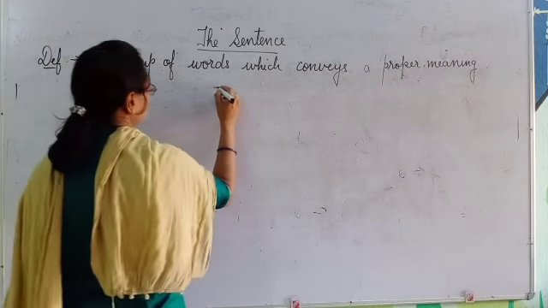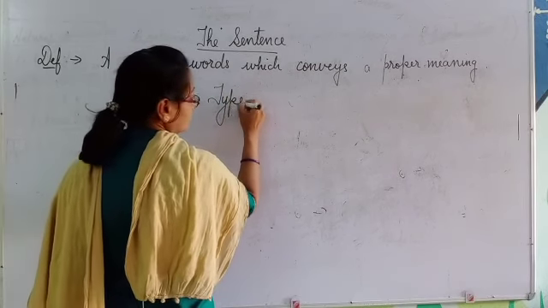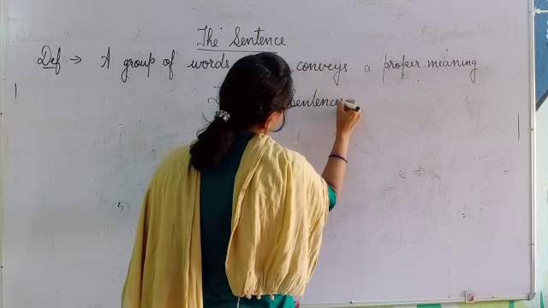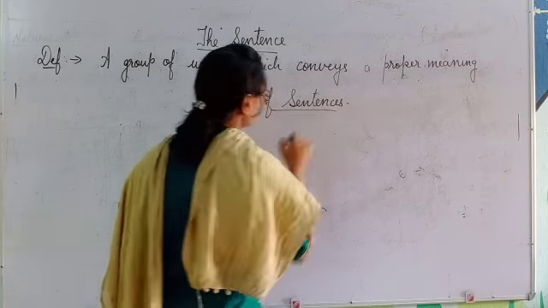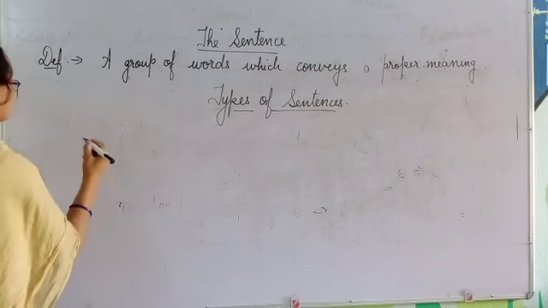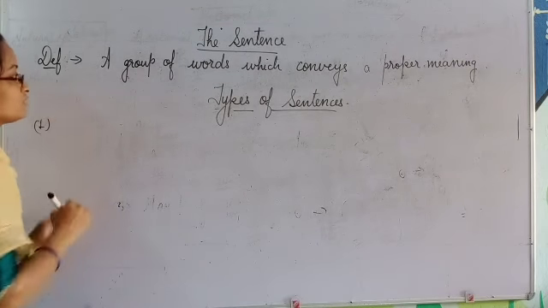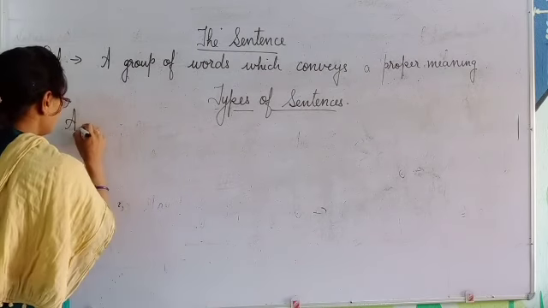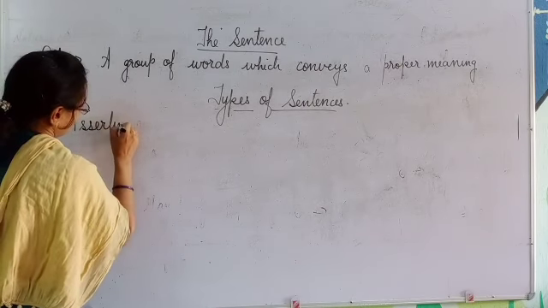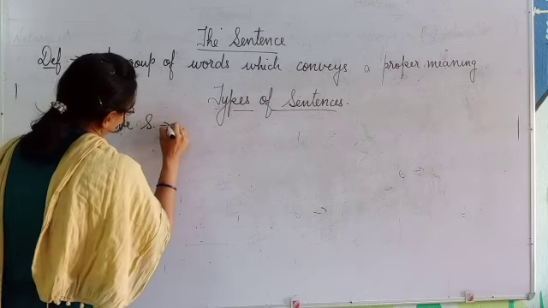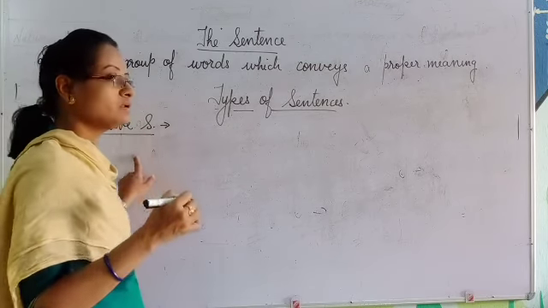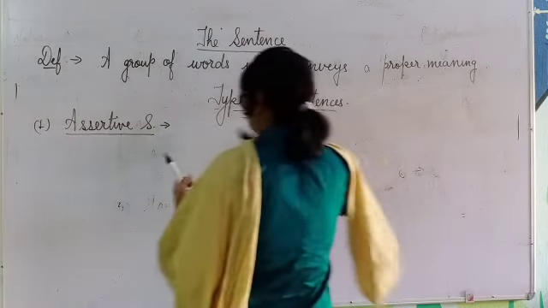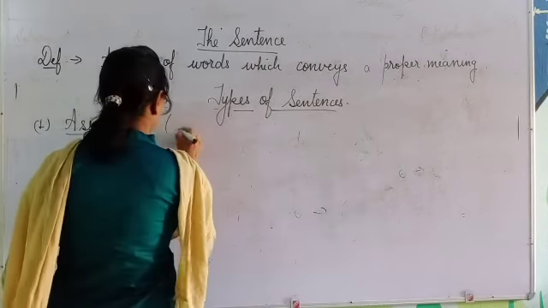Now the types of sentences. How many types of sentences did I tell you, children? Yes, 5. There are basically 5 types of sentences. The first one is, what is the first one? Yes, assertive. An assertive sentence is one which declares something. It is also known as a declarative sentence.